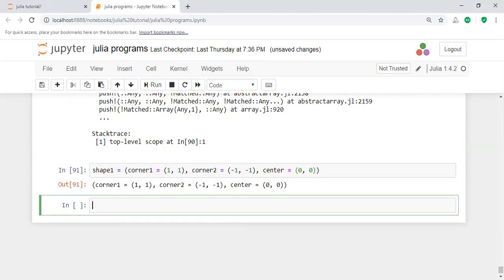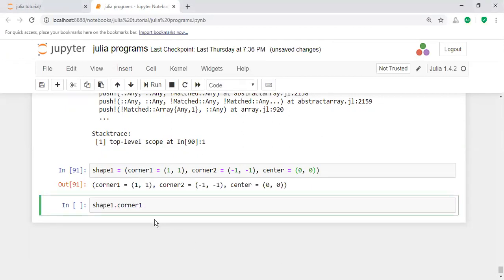Here this is called the name of the tuple. Here it is a combination of dictionaries also. In this case, if you want to access the values, how can you access the values? For example, I want to access the corner 1 value. How can I access the corner 1 value? I want to access the center value. How can you access the center value?